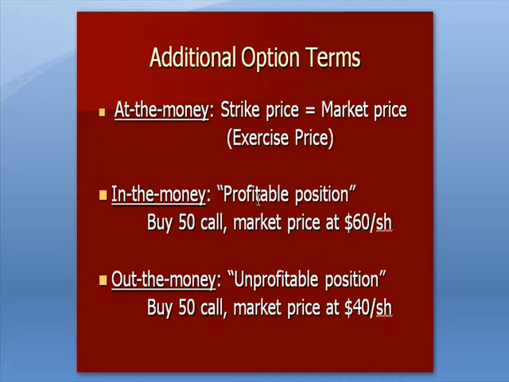In the money means buying an option that is in a profitable position. For example, you buy a 50 call when the market price is at 60. You've bought the right to buy the stock at 50, sell it at 60, and make a profit. So in the money is profitable. Out of the money is not profitable. So you buy the 50 call when the market price is at 40. You have the right to buy at 50. Market price is at 40. You expect the stock to go up in value and eventually get above 50 so you can make a profit.